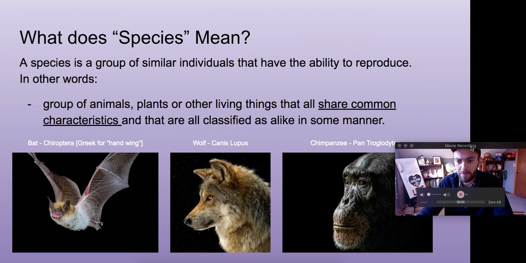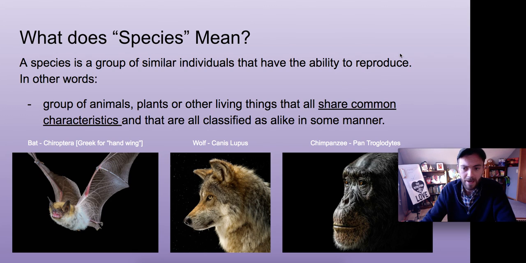So we have a couple examples here. The bat is one example of a species. Wolf is another example of a species, Canis lupus. Chimpanzee, or Pan troglodytes, is another example of a species. These are different species. You'll notice here that there are two different names for each species. We'll talk about that in a moment as well. Why do they have two different names? That's interesting, isn't it?